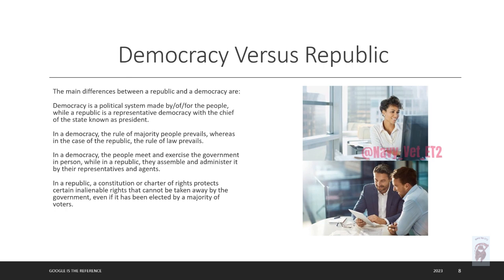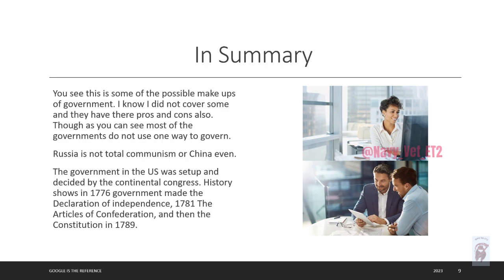So something to remember when you're thinking of democracy or republic: we are kind of both. In summary, you can see each of them has good points and bad points. And like Russia and China found, communism by itself cannot work, so they added some capitalism so they could have some control.